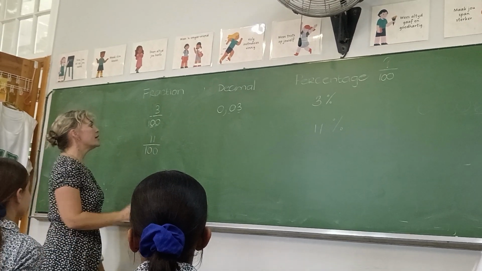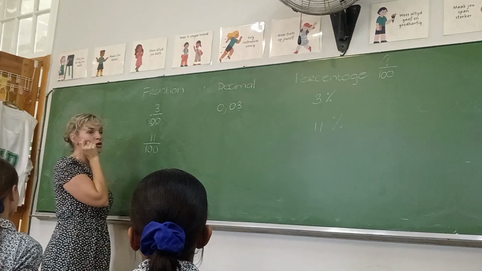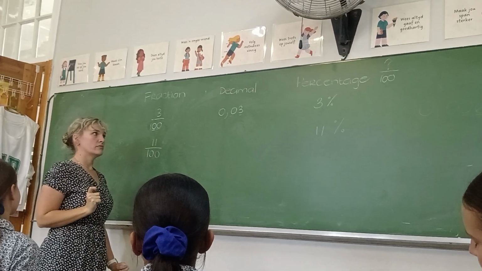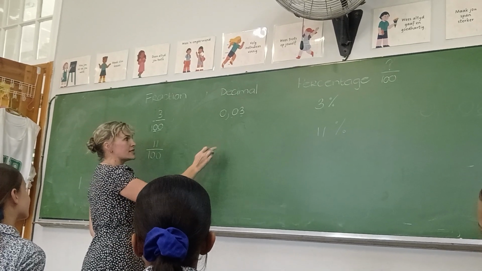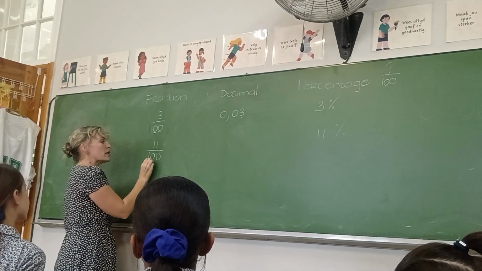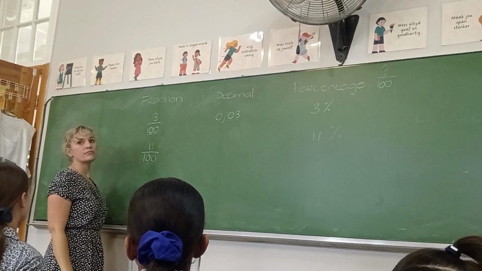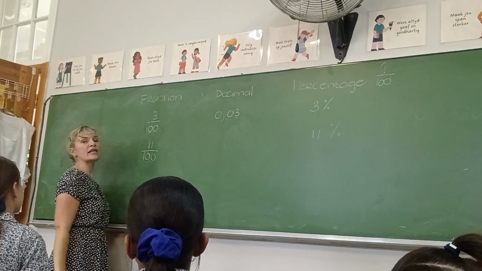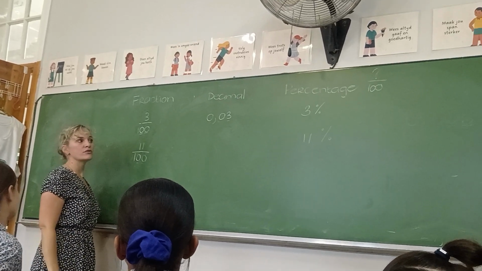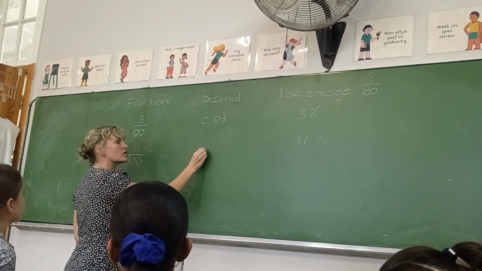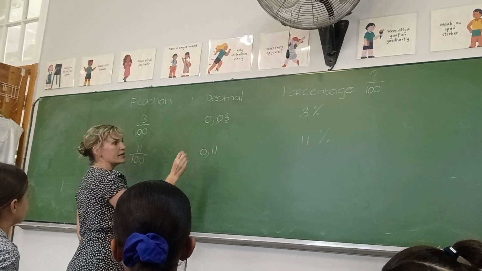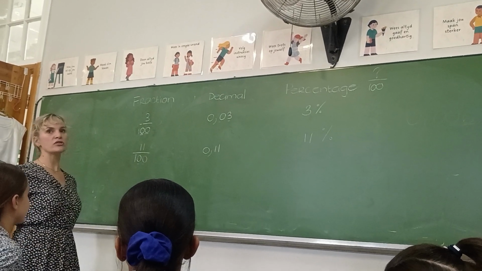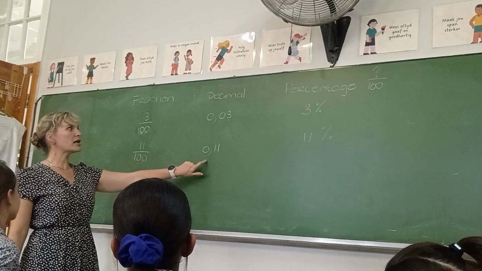Okay. Now, if I have to write this as a decimal, how many numbers after the comma? 2. And here is already 2 numbers. So now, 0,11. Okay, I want you to notice the following. Do you see what I said here?